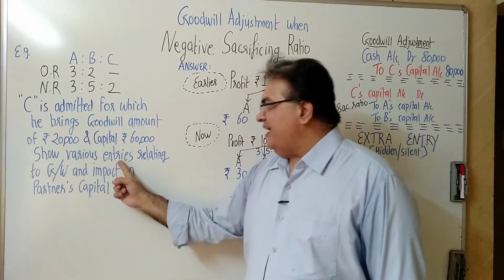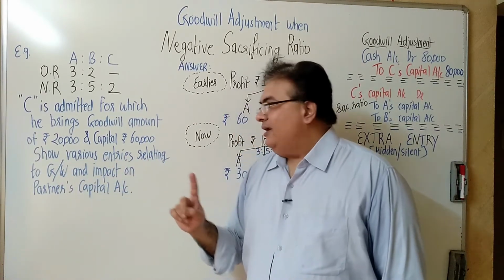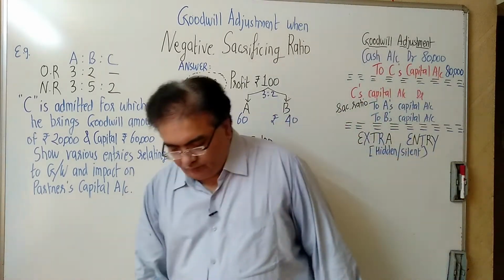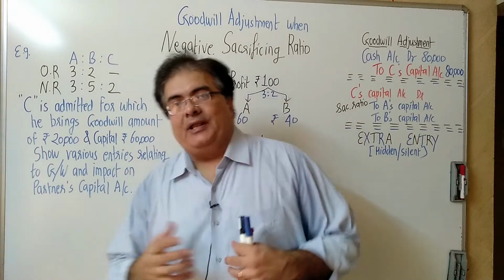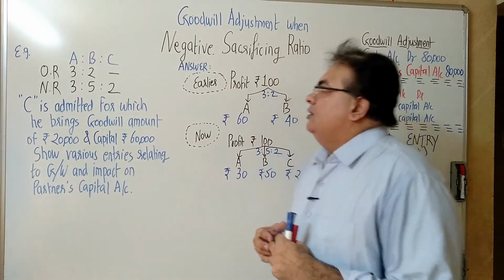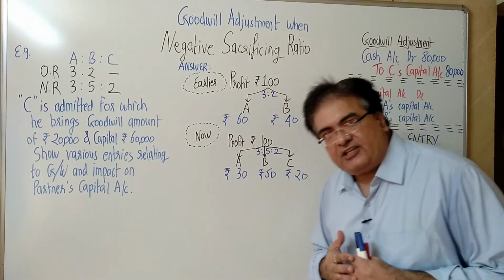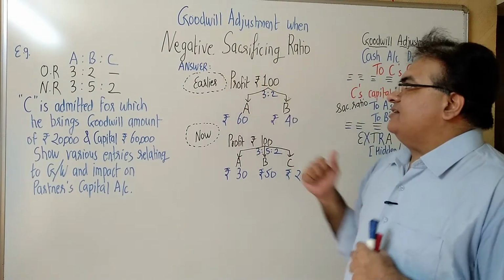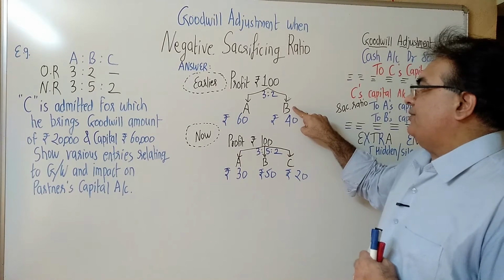Show various entries relating to goodwill and impact on partners' capital. So we are asked to show about goodwill. First of all, we need to calculate the sacrificing ratio. Now have a look at it. The answer starts here.